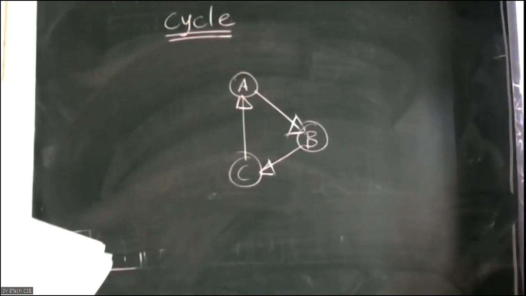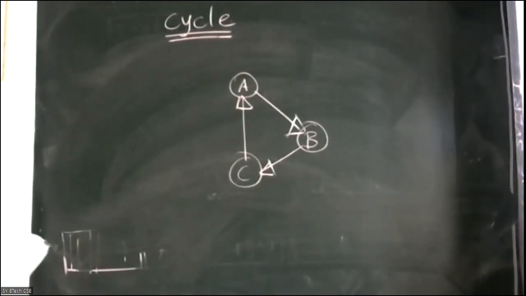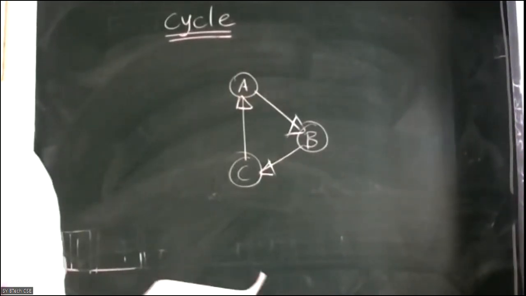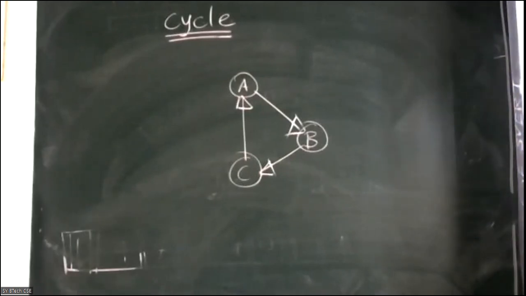So all of you write down the definition. This part is not visible properly in the notes, so just write down the terminologies of a graph.